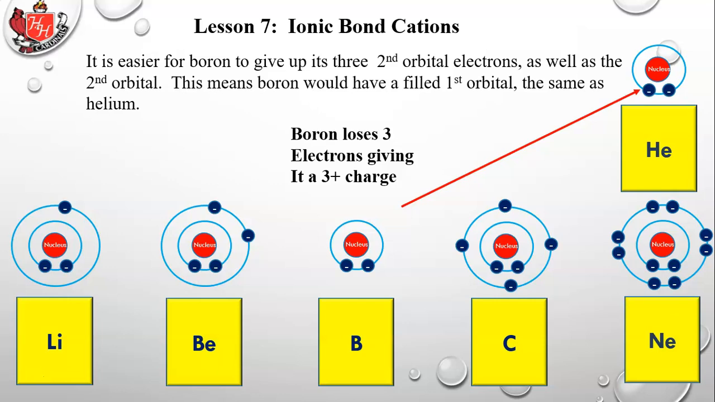If you could see the protons in the nucleus, boron has an atomic number of 5, so it has 5 protons in the nucleus and only 2 electrons sitting there. So that's a net charge. Net means you subtract the 2. 5 minus 2 is a 3+ charge. It has 3 more positive charges than negative charges.